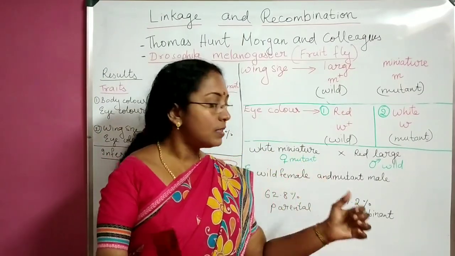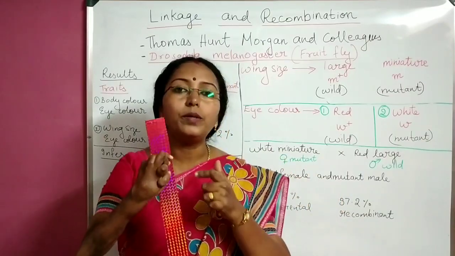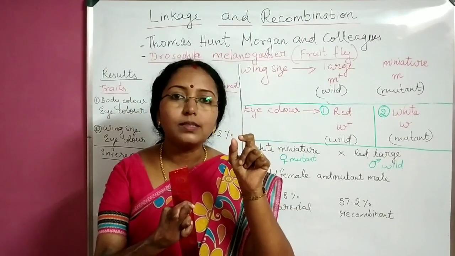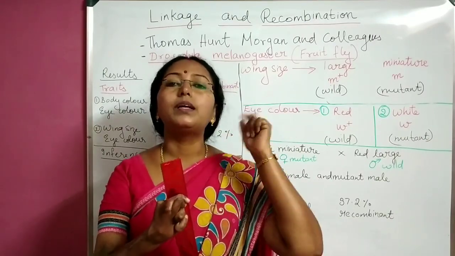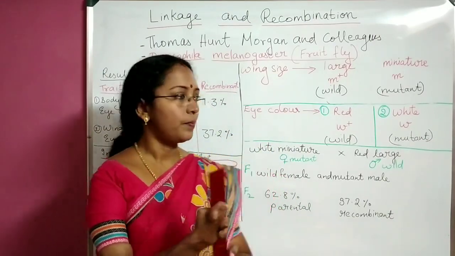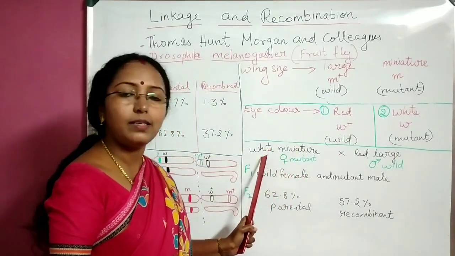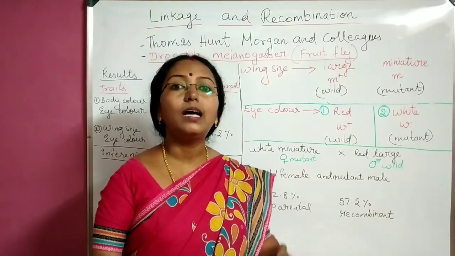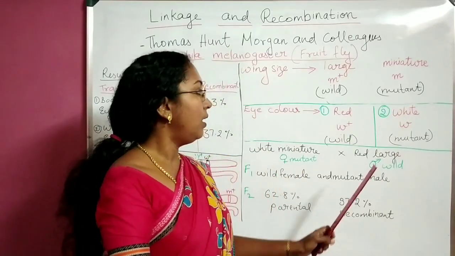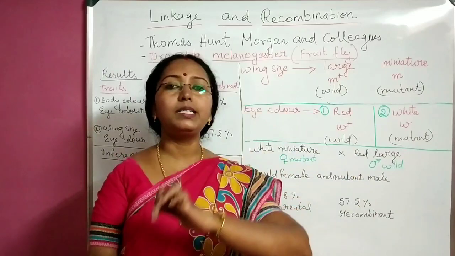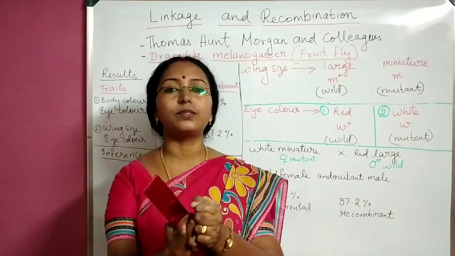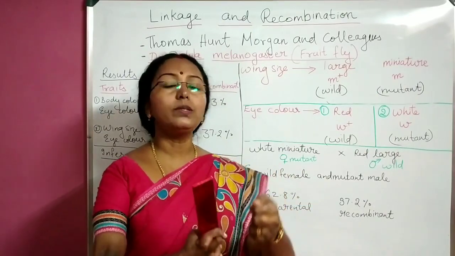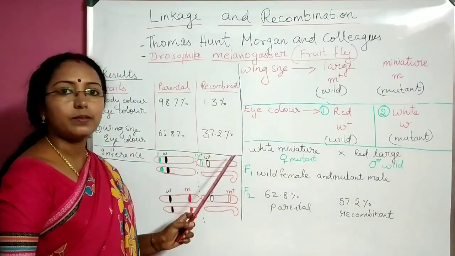But 37.2% had recombinant character. What is the recombinant character? They had small wings but not white eye color but red eye color. That is new combination. Here small wings, white eye color is parental type. New combination means small wings with red eye color. Similarly, large wings with white eye color. So that kind of combination also came. But that combination was less than parental type but more than the previous cross.